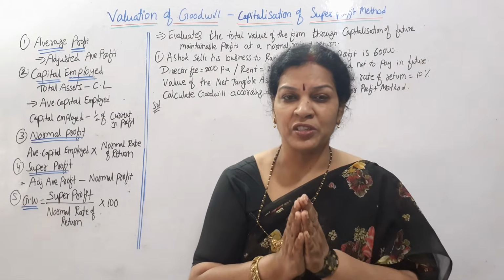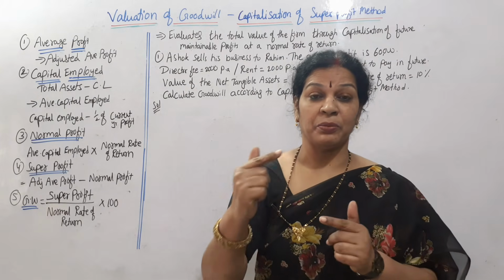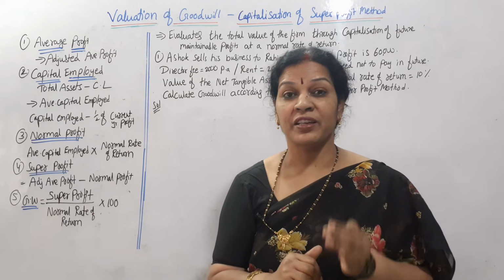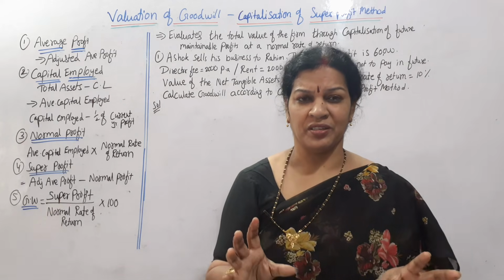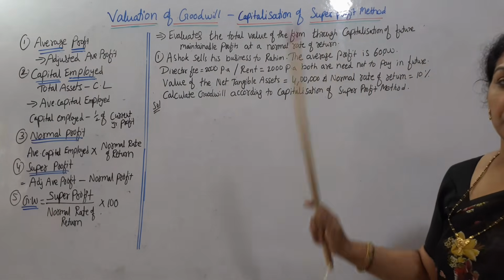So this is specially for the future point of view. Future capitalization means future maintainable profits point of view, we can calculate this capitalization of super profit method. In short, what is this capitalization of super profit method?